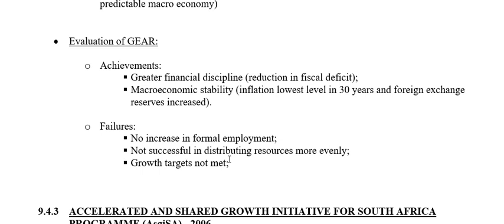Okay, so the GEAR strategy was implemented in 1996 and it ran as a strategy up to 2006. So it lasted for 10 years. In 2006, the GEAR strategy was replaced with ASGISA, which is the next one that we will look at.